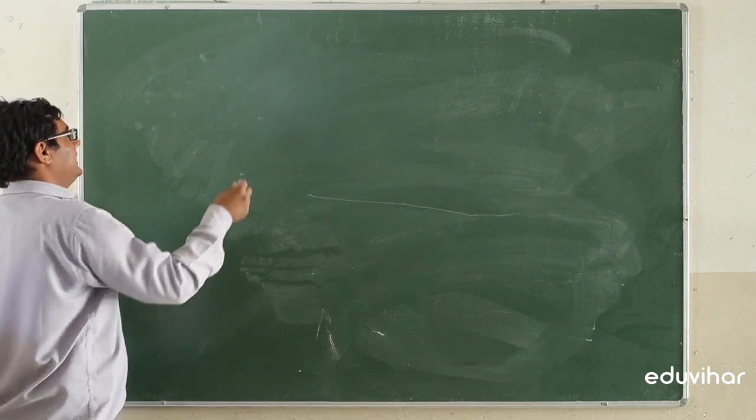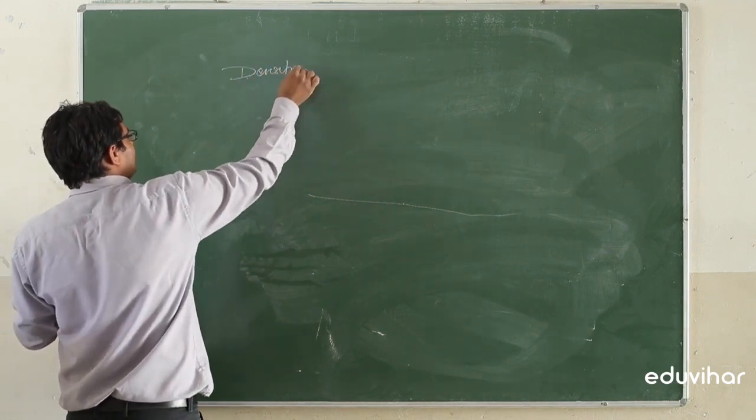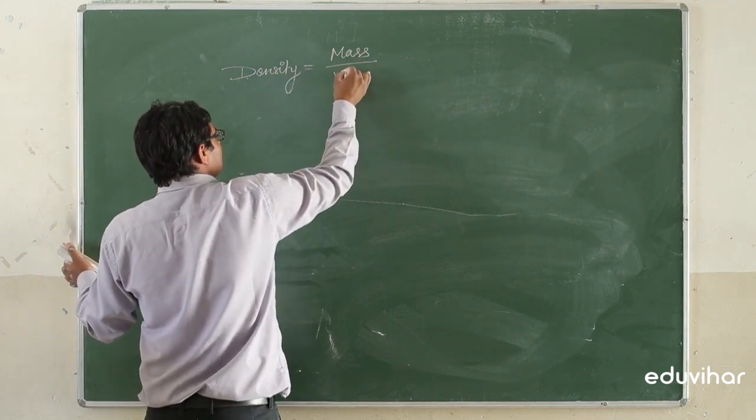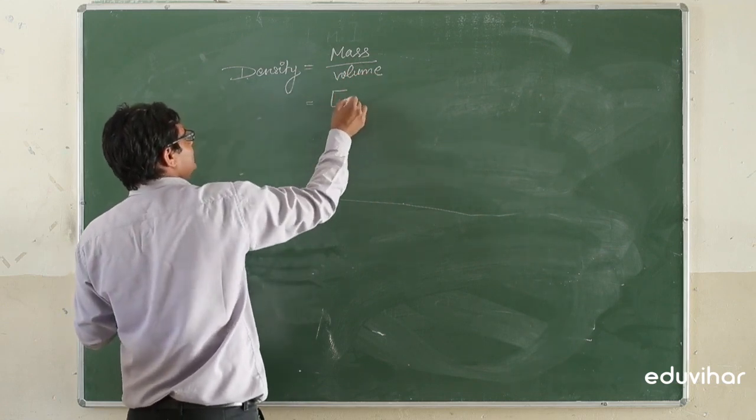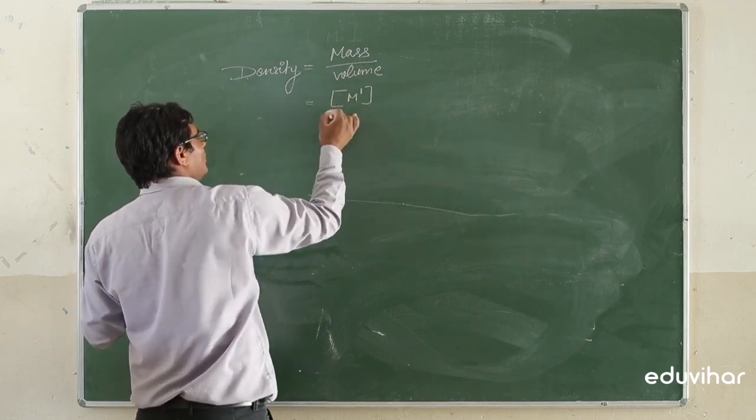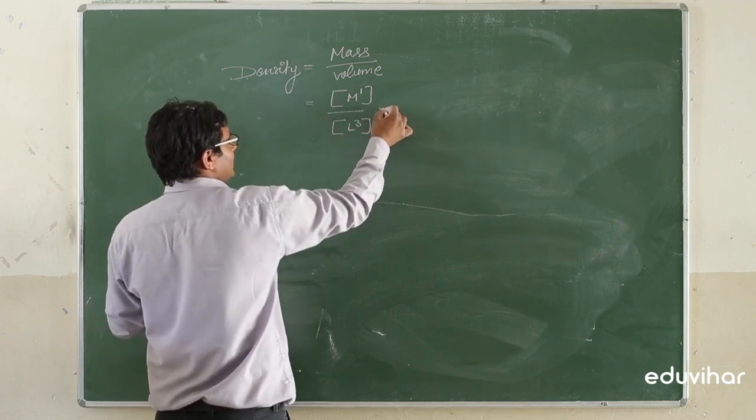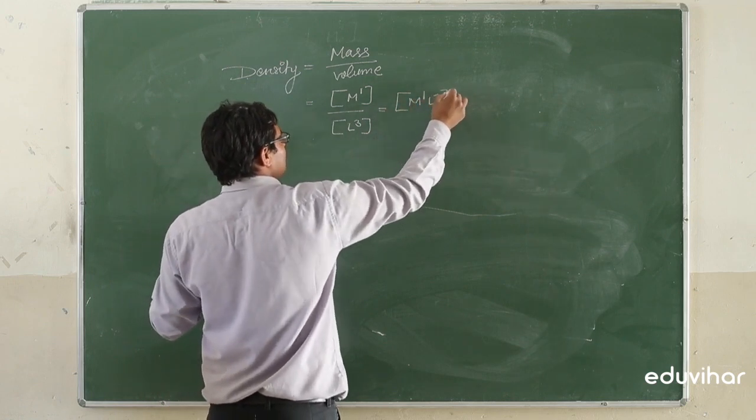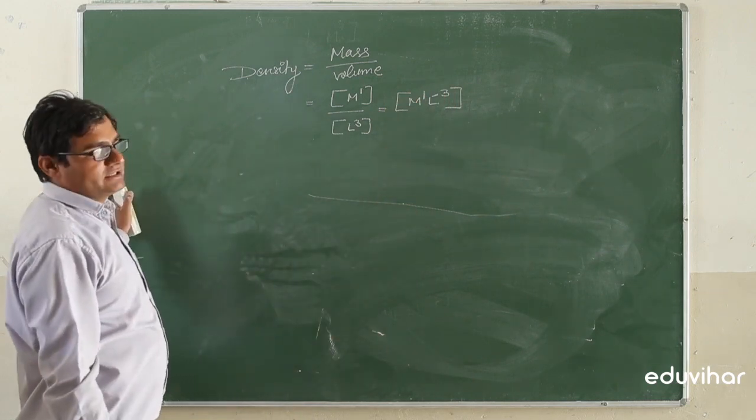Next is density. Density has the formula mass by volume. For mass, the dimensional formula is M1. For volume, the dimensional formula is L cube. So it can be written as M1 L minus 3. This is the dimensional formula for the density.